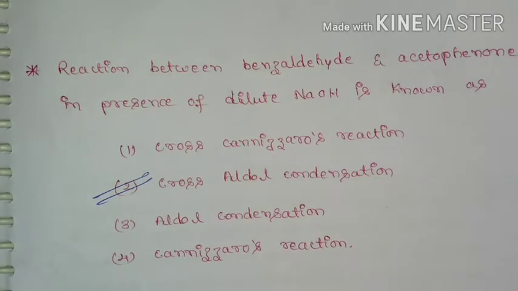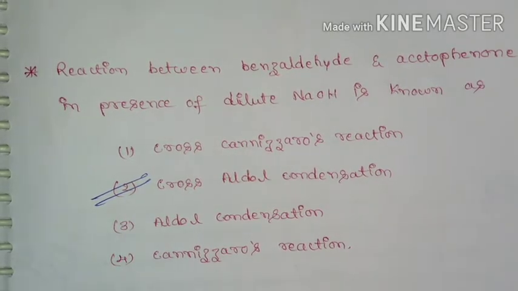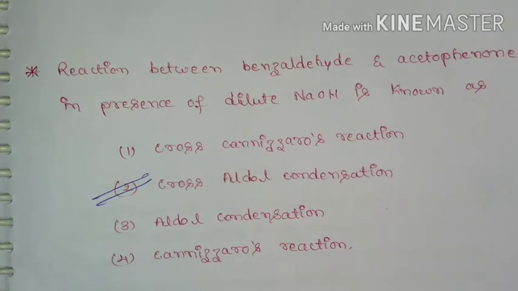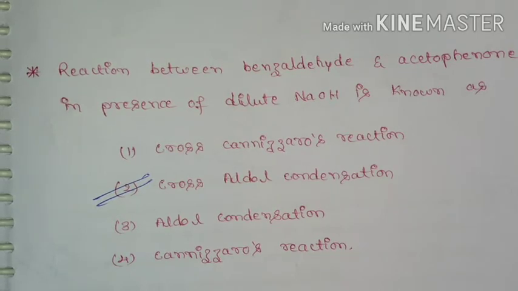Hi students, today I am going to discuss NEET 2020 Organic Chemistry problems and their solution. So first question is, reaction between benzaldehyde and acetophenone in presence of dilute NaOH is known as cross Cannizzaro reaction, cross aldol condensation, Cannizzaro reaction. And for this question, answer is cross aldol condensation.